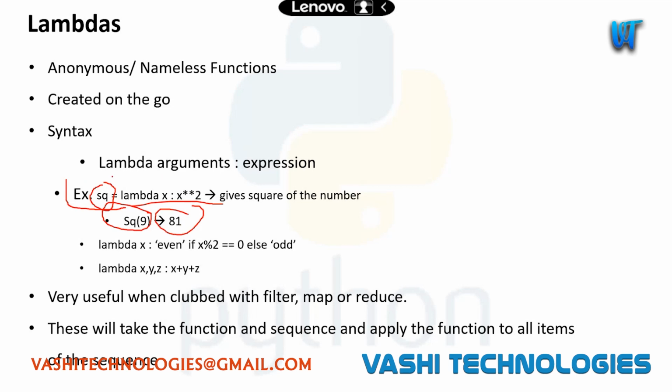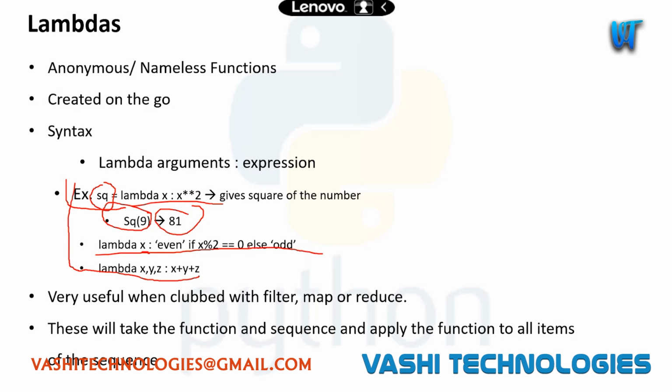Okay. I'll show you in the later slides how we really use lambda and why it's very powerful. We can also use some conditionals. You see here lambda x, even if x percent 2 equals 0, else odd. This function will print even if the provided number is even, and it will print odd if it's not even.